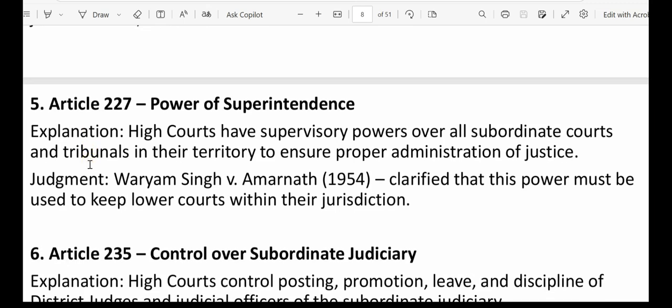Next, we have Article 227 that talks about the power of superintendence. As I already mentioned, High Courts have the supervisory power over all the subordinate courts and tribunals in their territory to ensure proper administration of justice. For this also we have a popular judgment, that is Wariyam Singh versus Amarnath, 1953, which clarified that this power must be used to keep lower courts within their jurisdiction.